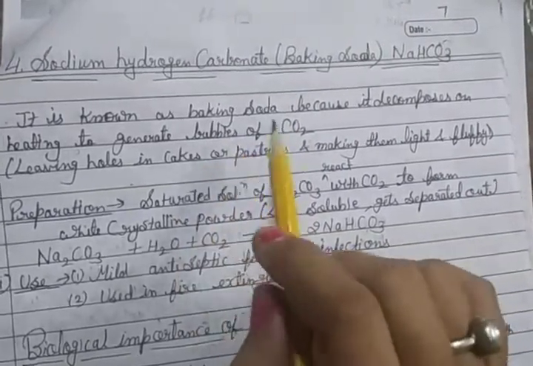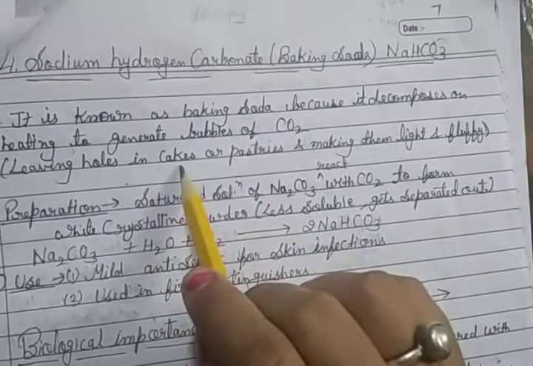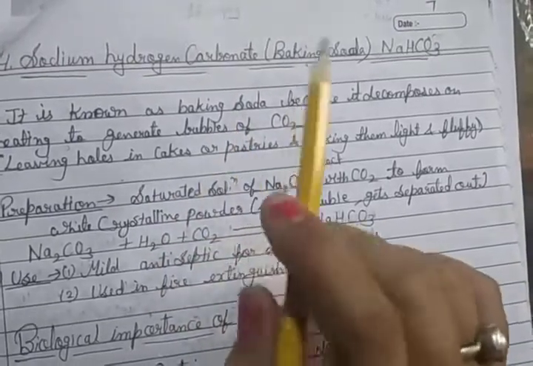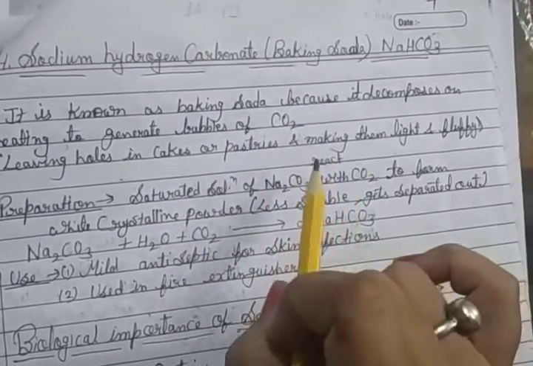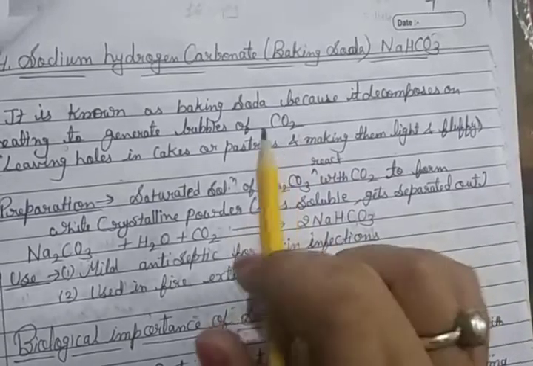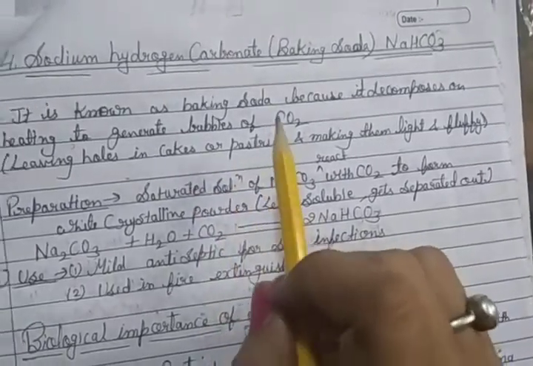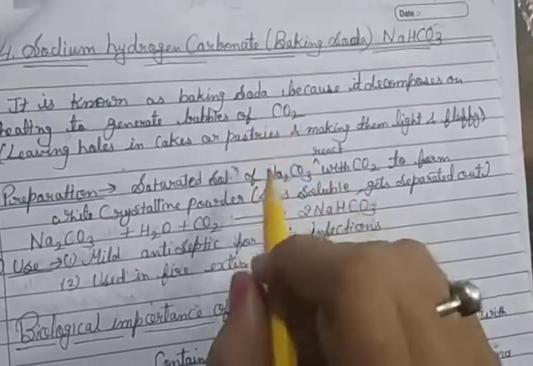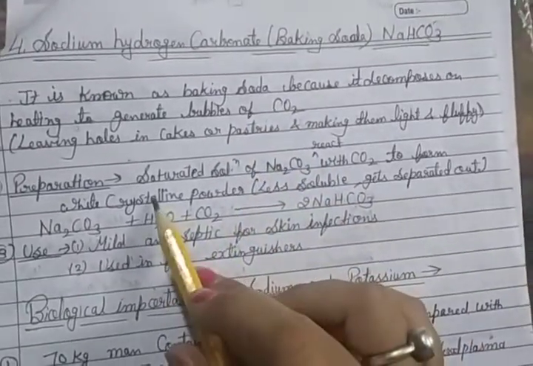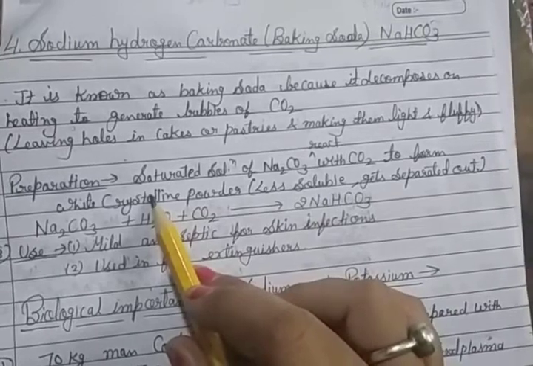So bubbles of CO2 generate holes in cakes or pastries, making them light and fluffy. This is the example. Due to the bubbles of CO2, we get holes. It is known as baking soda. Preparation of baking soda, sodium hydrogen carbonate.